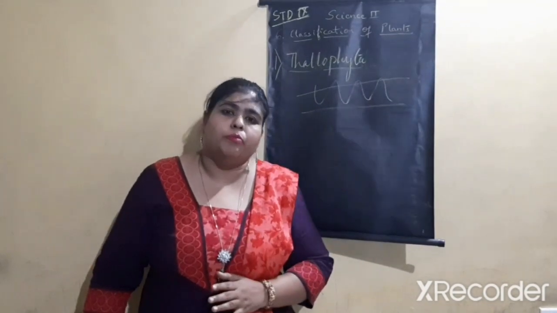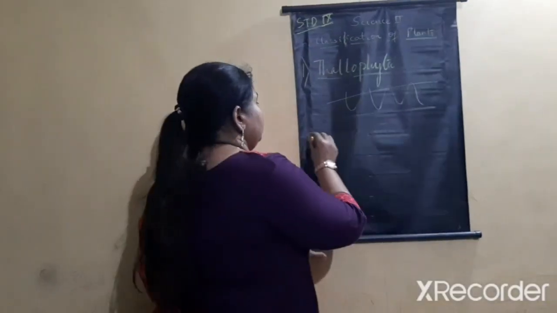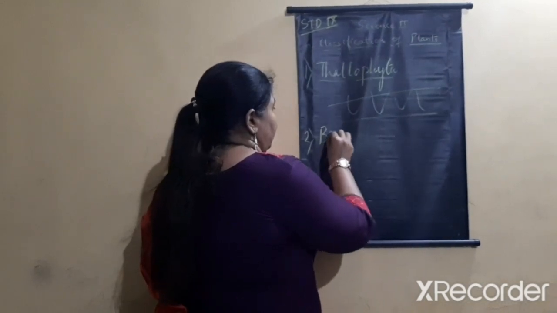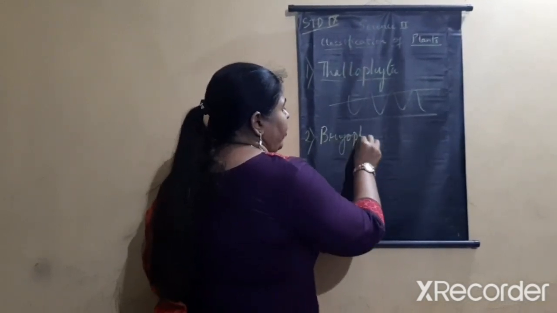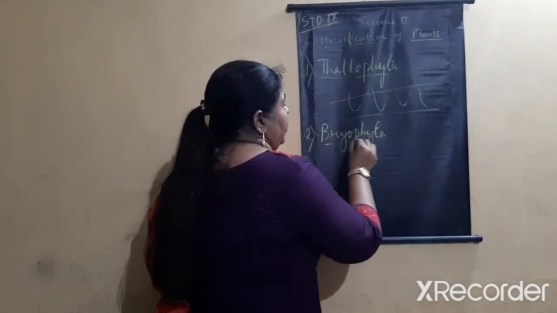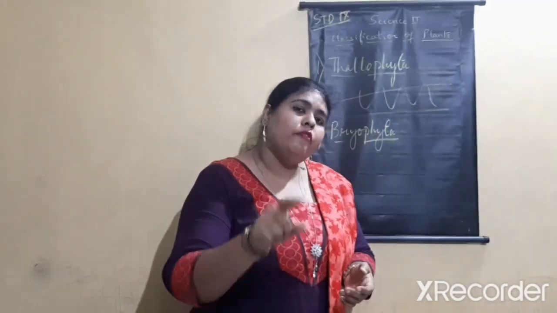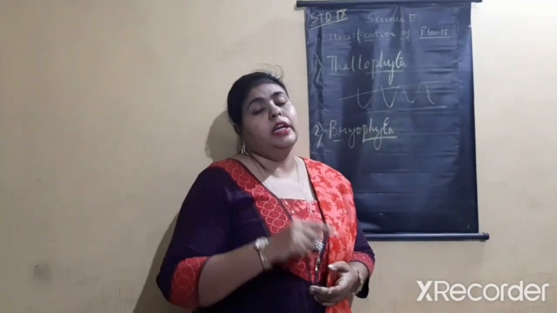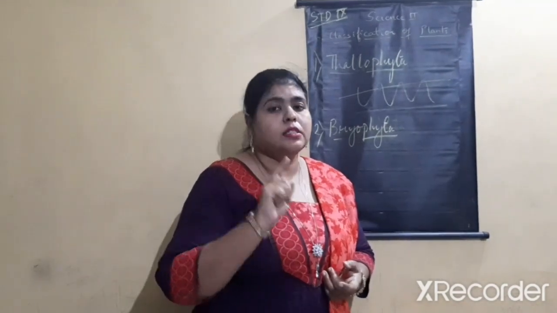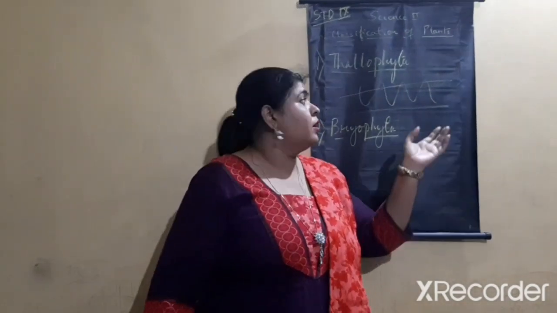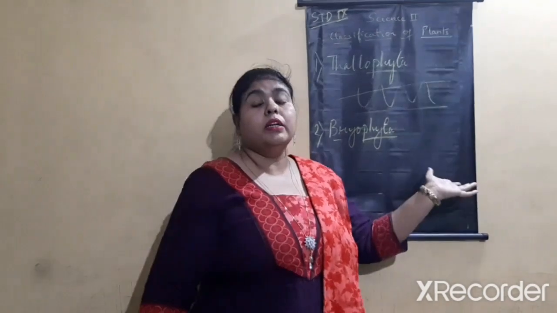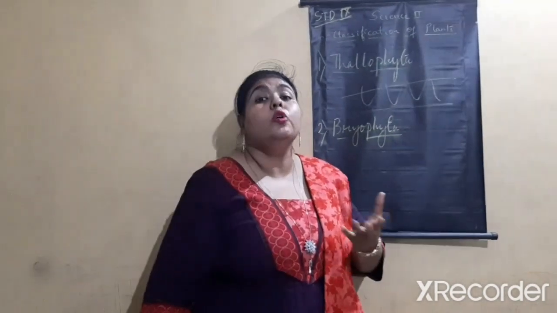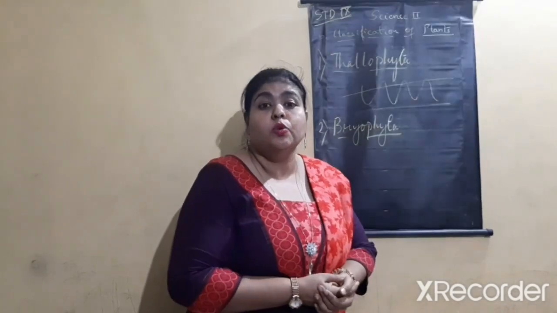Let's discuss Bryophyta. They are known as the amphibians of the plant kingdom. Amphibians, have you heard this word before? Amphibians are actually animals like frogs, which can live in water as well as on land. In the same way, they grow in water like Thallophyta, but they require moist soil to reproduce, that means for the next generation to come up.